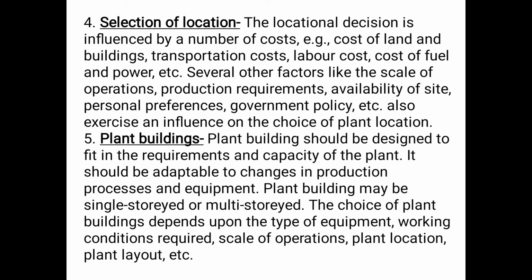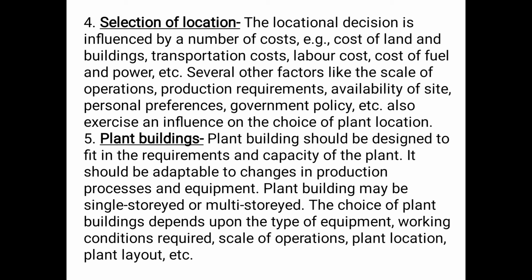Plant building may be single storied or multi storied. The choice of plant buildings depends upon the type of equipment, the working conditions required, scale of operations, plant location, plant layout, etc. So these are the factors on which the selection of plant buildings is done. These are the 5 functions which we have discussed of the production department, and there are remaining 5 points more to be discussed that we will be discussing in the upcoming video.